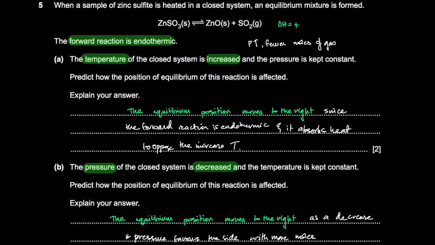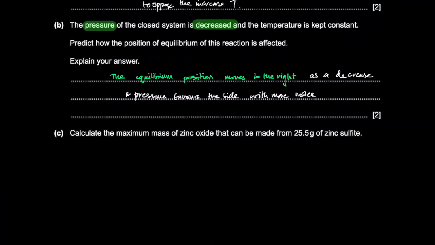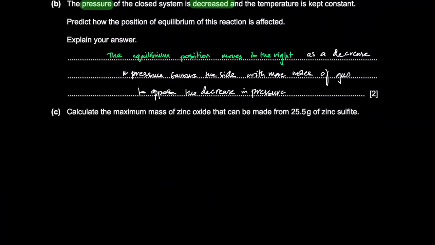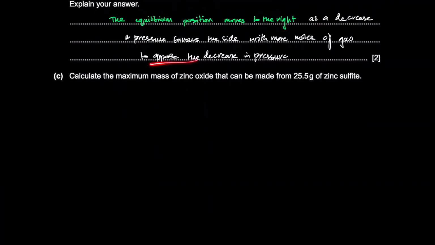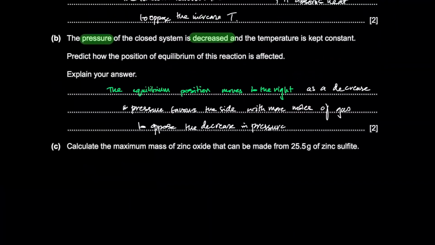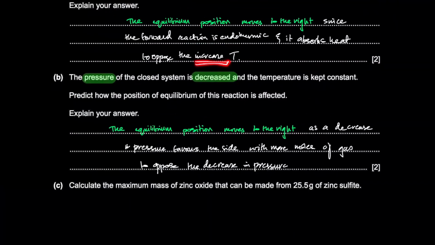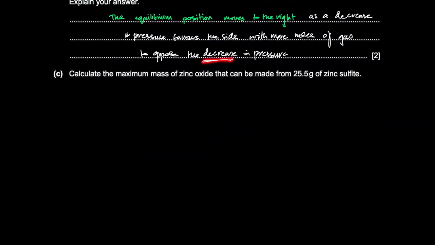So we can say that equilibrium position moves to the right as the decrease in pressure favors the side with more moles of gas. And if your gas increases, your pressure will go back up. So this opposes the decrease in pressure. Or you can say to increase the pressure again. Always make that statement to oppose whatever you did. So in the first one, you increase temperature, so you want to oppose that increase. Here you decrease pressure, so you want to oppose it.